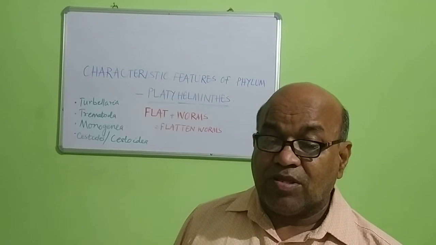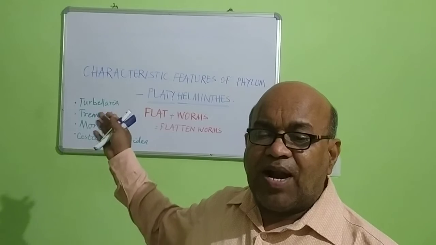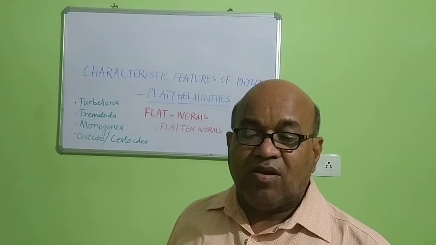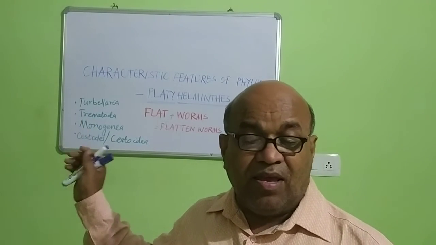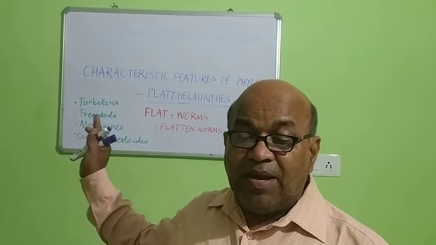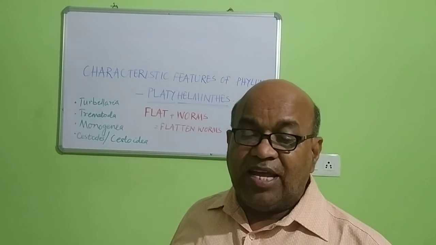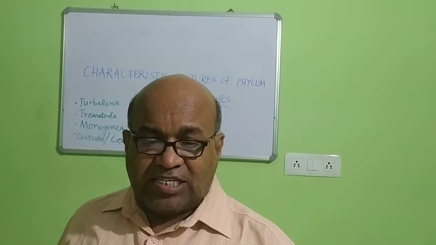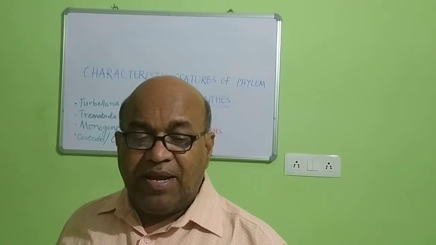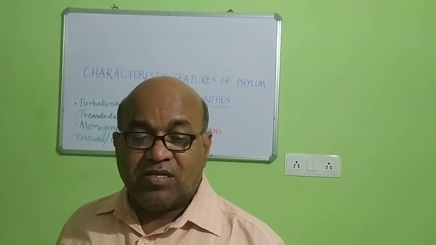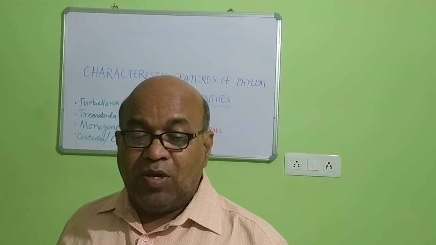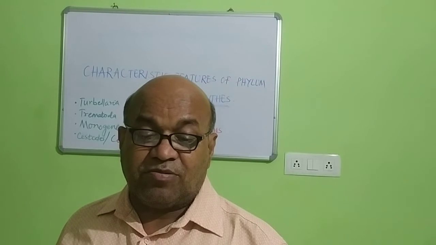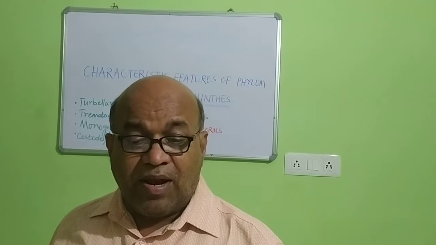Again, to know about the term Platyhelminthes, it is a Greek derivative term. In there, you find two different Greek words. One is called platy, P-L-A-T-Y, and the other one is called helminths, H-E-L-M-I-N-T-H-S. Platys means flat, and helminths means worm. First proposed by Gegenbauer in 1859 for the flatworms. They will be known as flatworms.